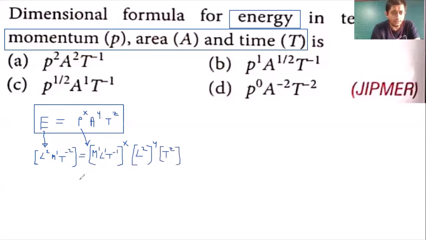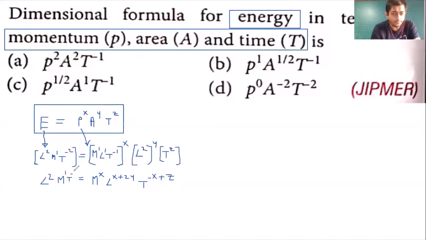So dear students, what we'll get is m raised to 1 into x, that is m raised to x, L raised to x पहले वाले ब्रैकेट का, L raised to 2y, so x plus 2y, ऐसा हो जाएगा. And dear students, t raised to minus x plus z, and that should be equals to left hand side में क्या है? Energy. So that is L2 m1 t raised to minus 2.